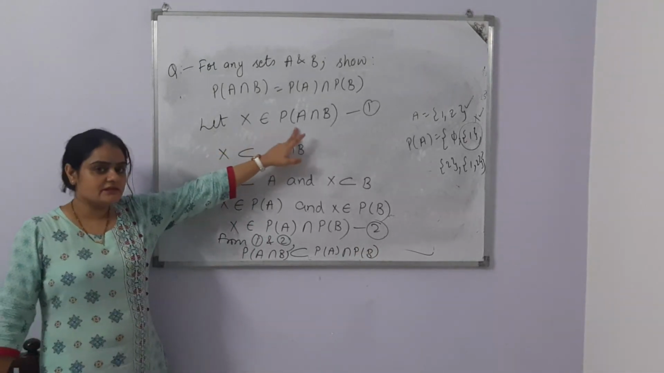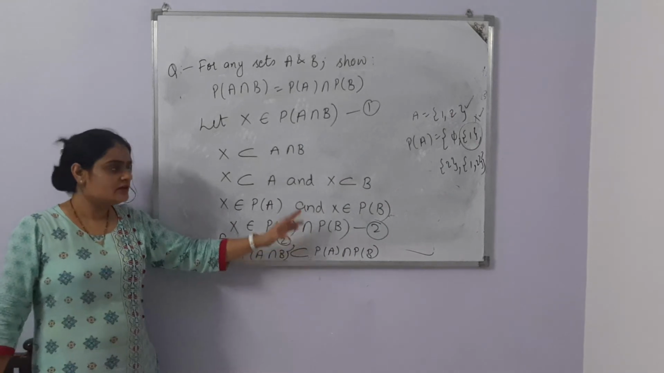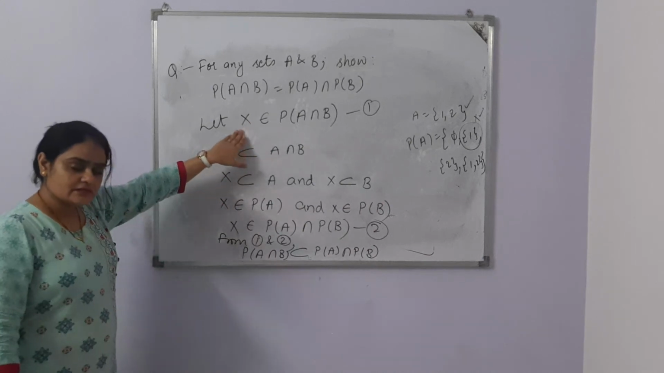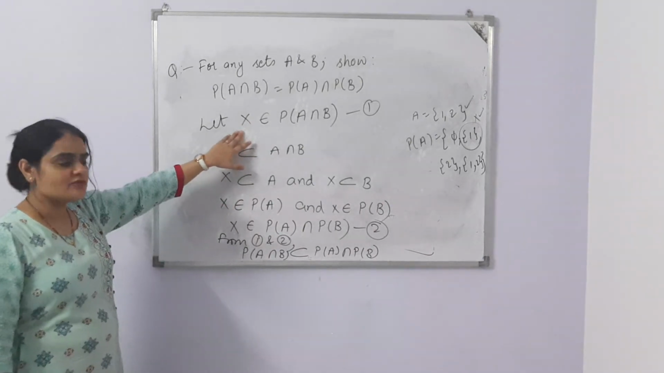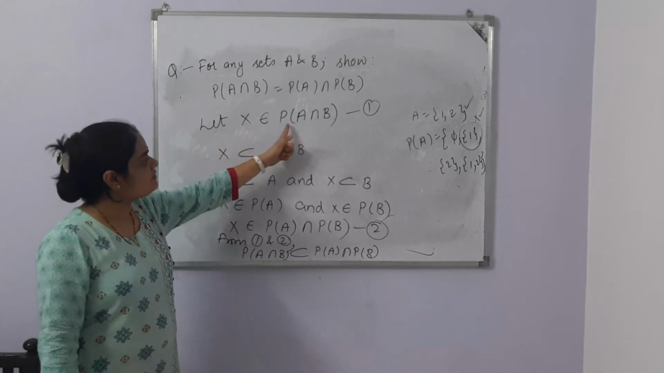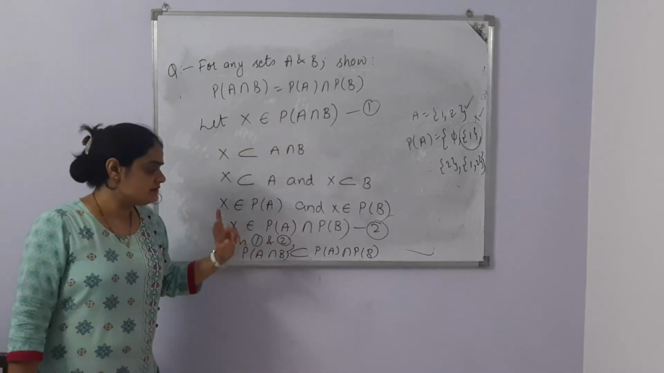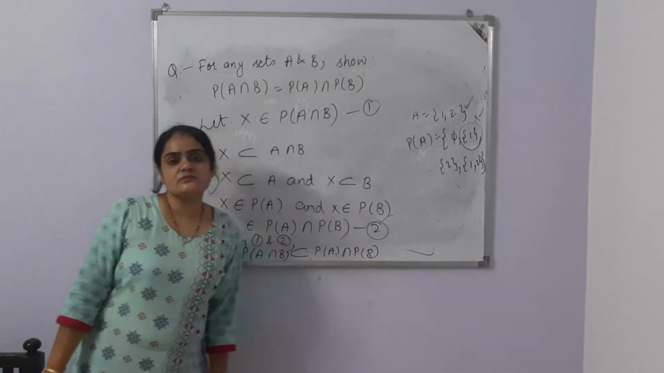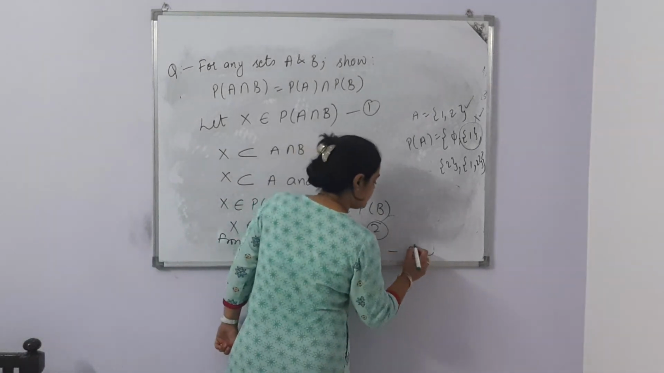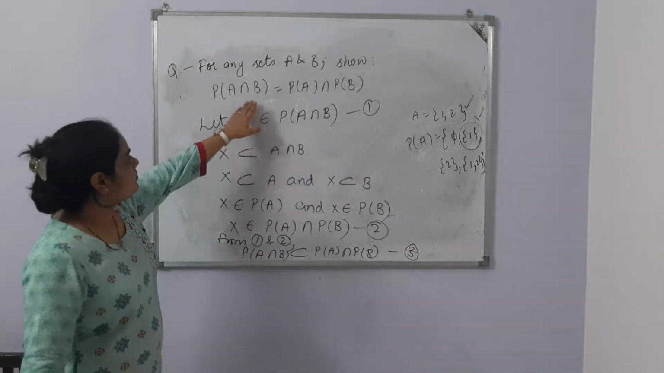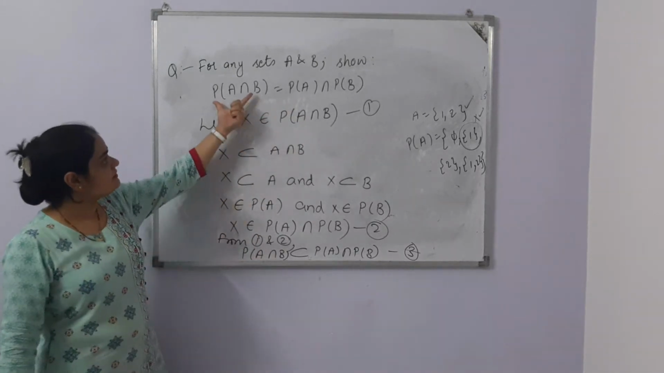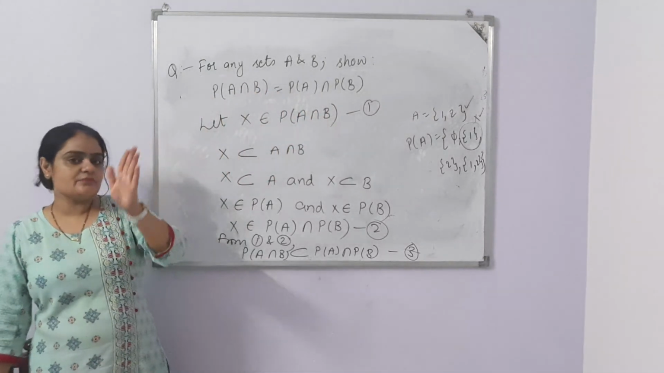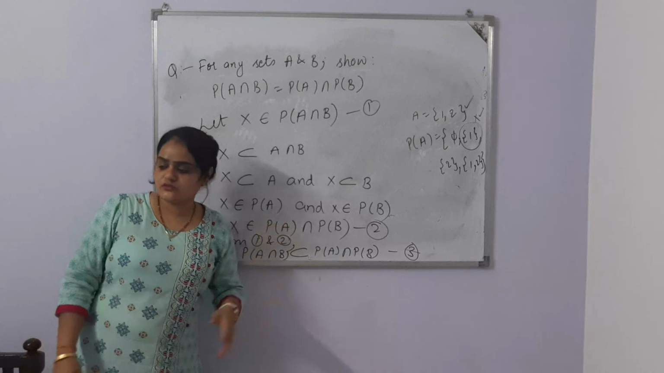This element is coming in this power set, this element is coming in this power set. So if both are the elements of both sets, that means this X represents all the elements of power set. So all the elements of this set are coming in this set. So power set of A intersection B is a subset of power set of A intersection power set of B. Take it as 3. Now we need to equalize. That means if this set is the subset of this, now we need to prove this set is the subset of this. Then if A is the subset of B and B is the subset of A, we can say A is equal to B.